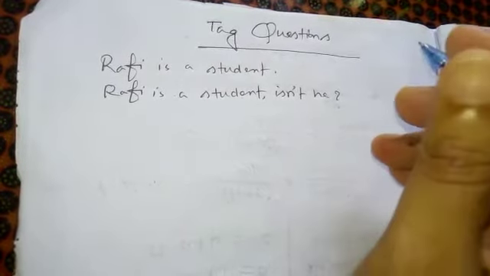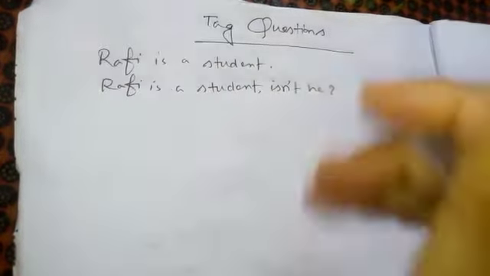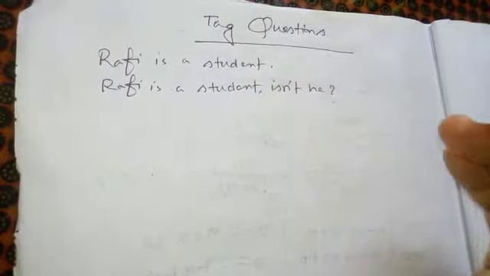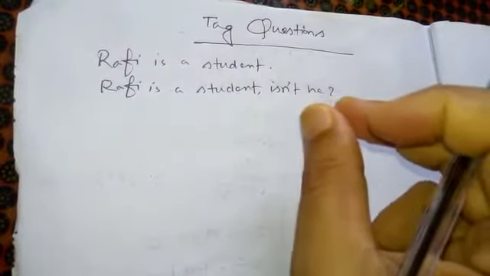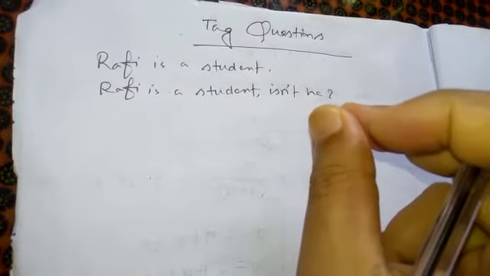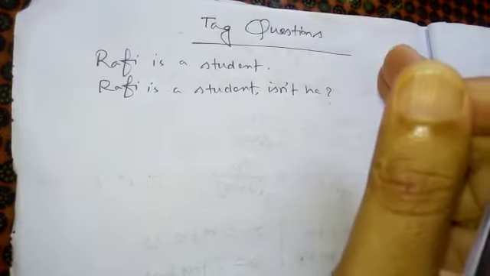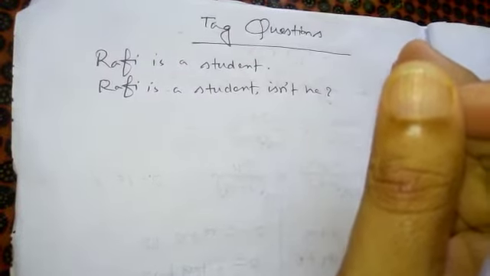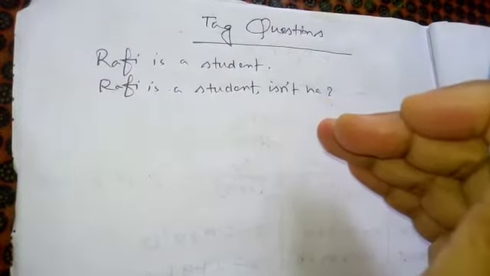In our real life, when we talk with others, after sentences we add or connect some questions to emphasize my speech, or to know if the listener agrees with my speech or not, to know his approval. These questions are called tag questions.